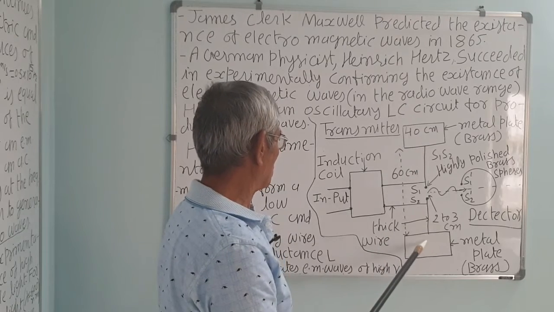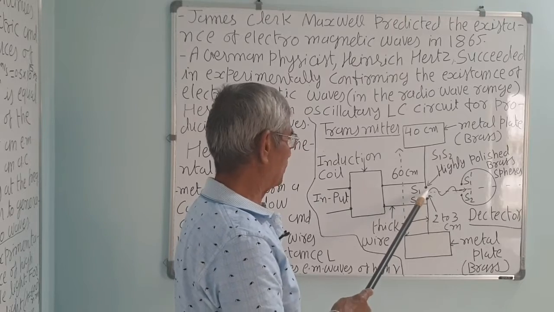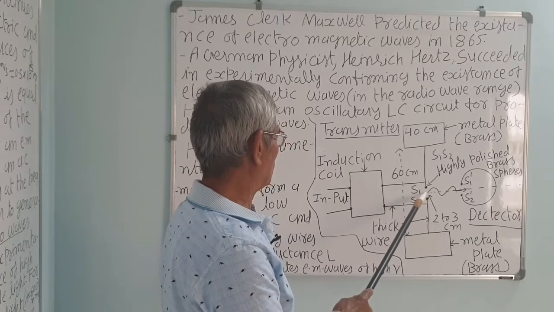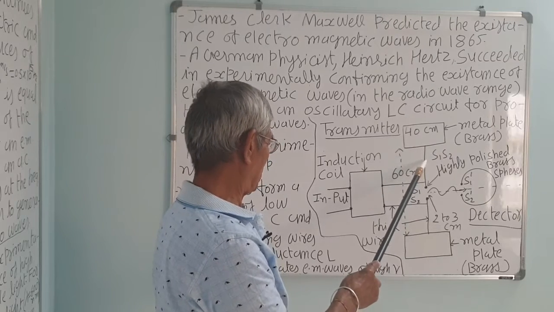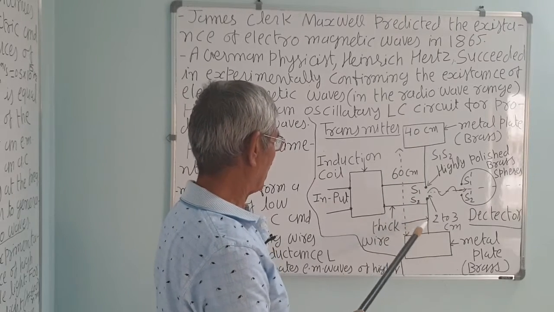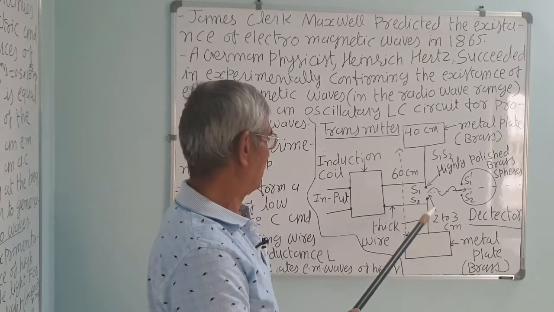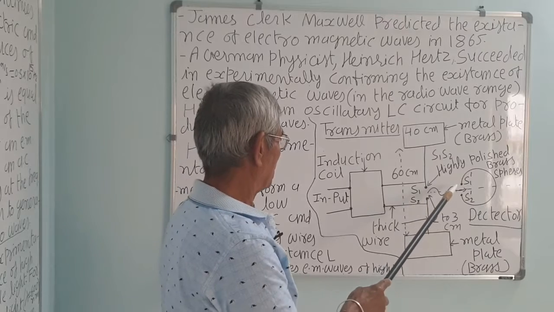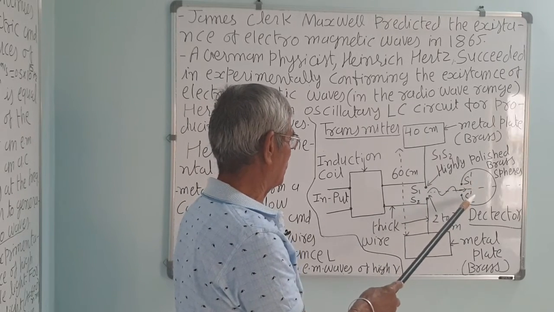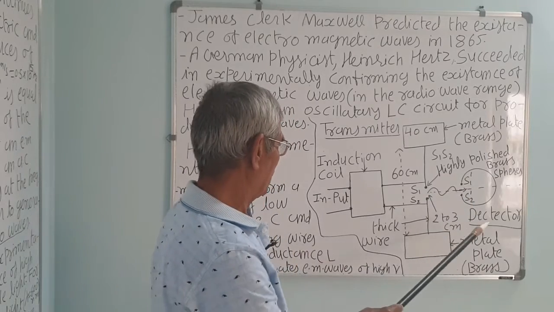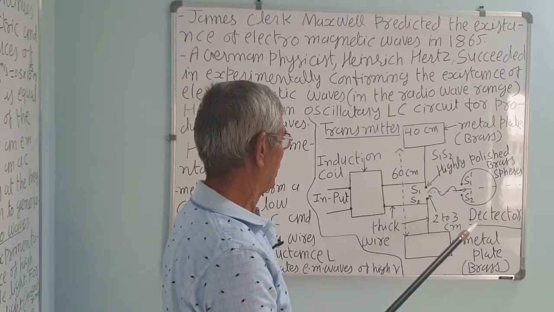The distance between those two is about 60 centimeter, and the gap S1 and S2 is about 2 to 3 centimeter. The plates are connected with a thick wire. This is a thick wire, this is also a thick wire, ending in a highly polished brass ball. This is the detector, S1 dash and S2 dash is the gap in the detector. That is the receiver, whatever waves are produced, it will receive.